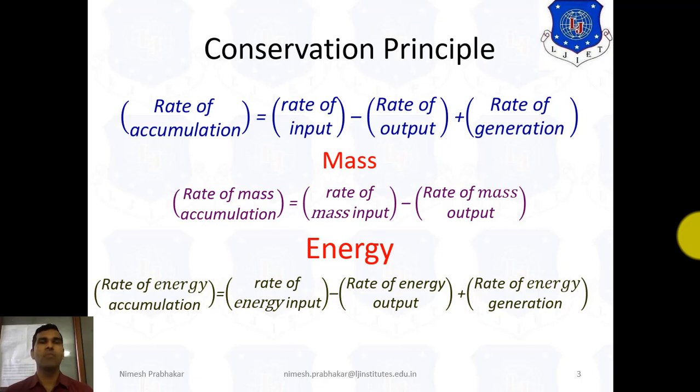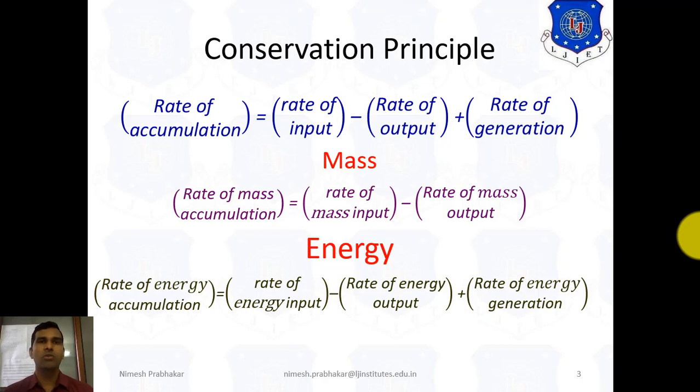So this is the basic equation for mass conservation and energy conservation. In this chapter we will not discuss momentum conservation. Here we discuss only two properties, mass and energy.